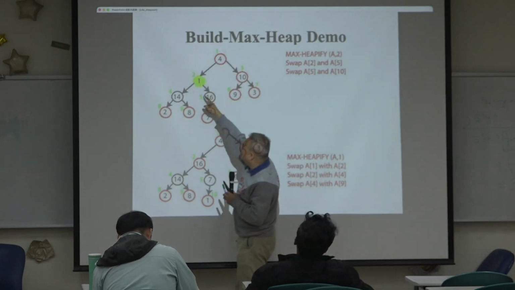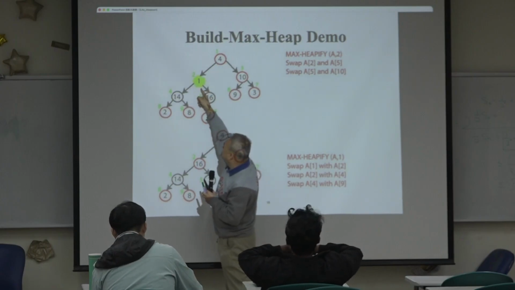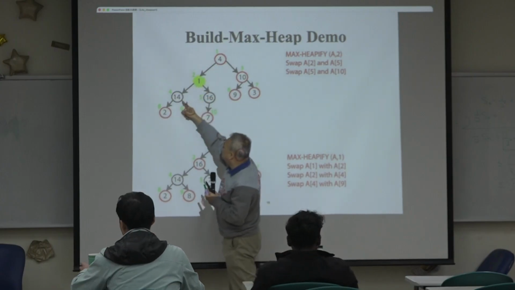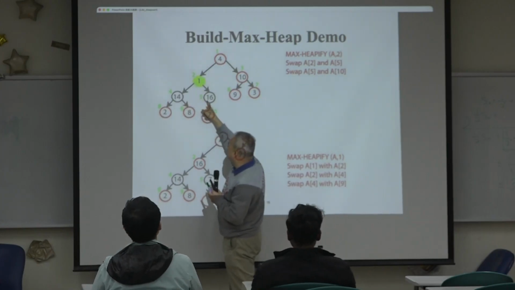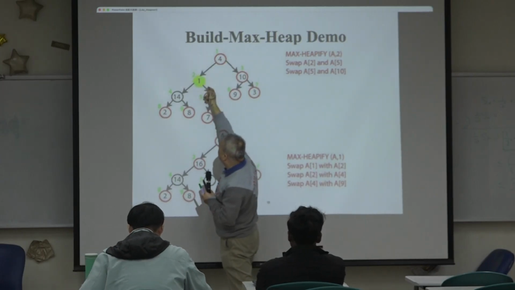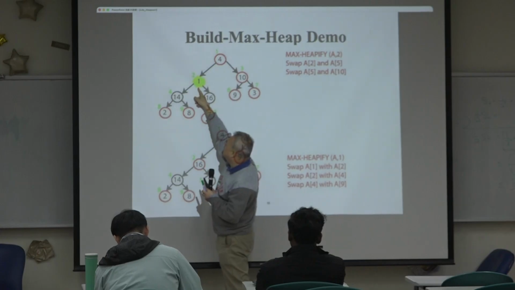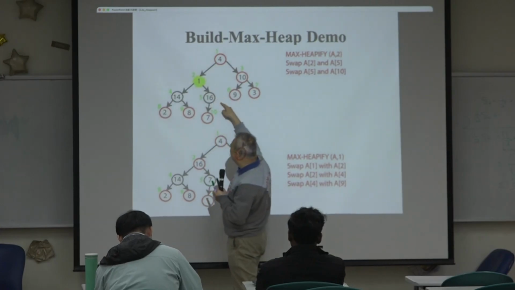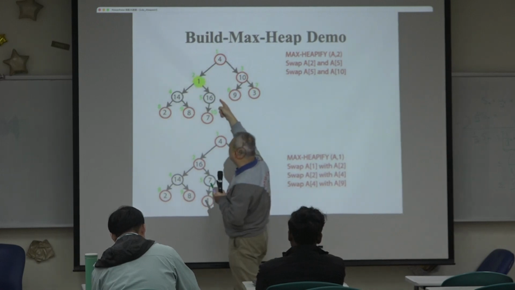So you go here. Index 2. For index 2, obviously you need to promote 16, the larger one of its children, to here. So you do a swap. Okay. So 16 goes here. 1 goes here. But 1 doesn't stop here because you call max heapify here again.